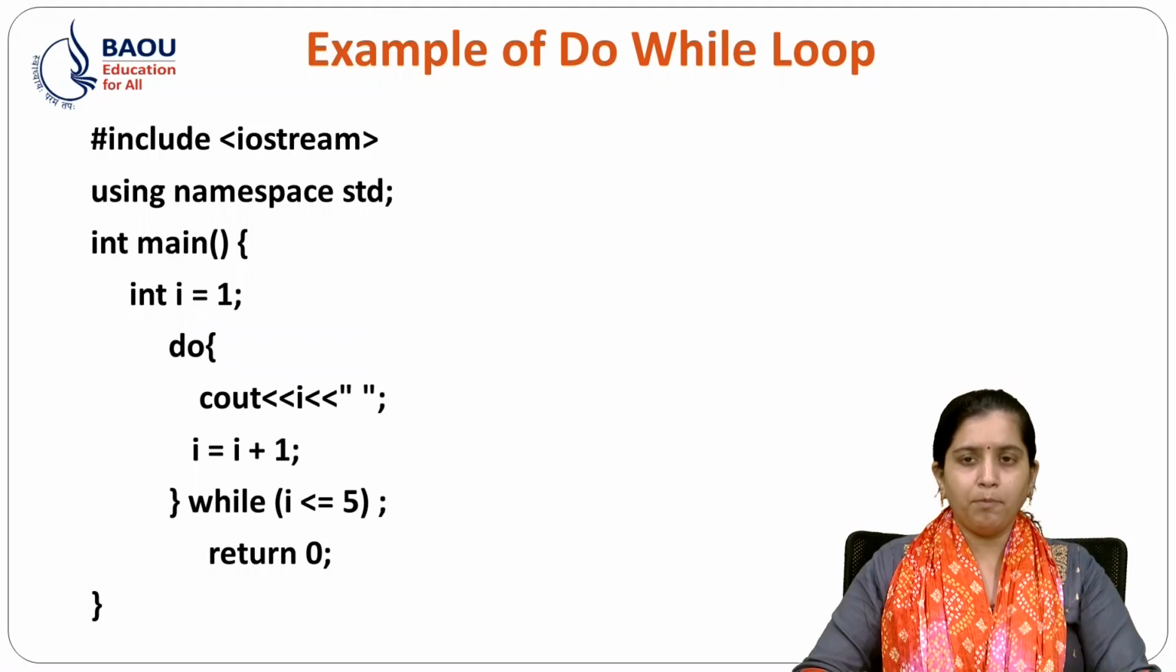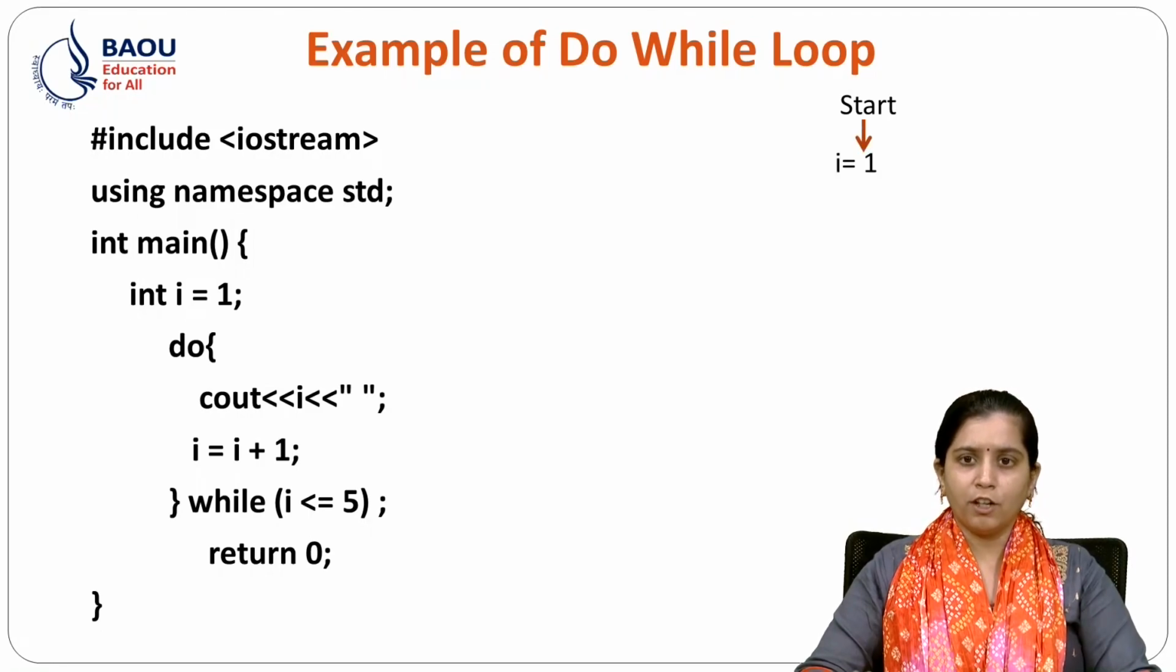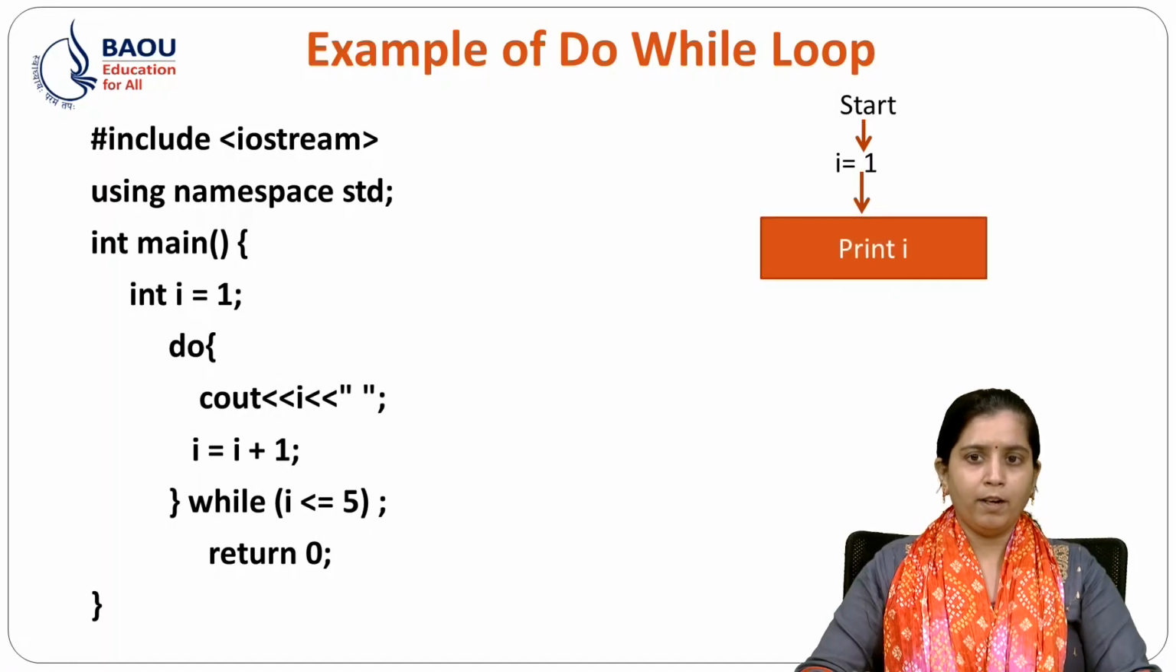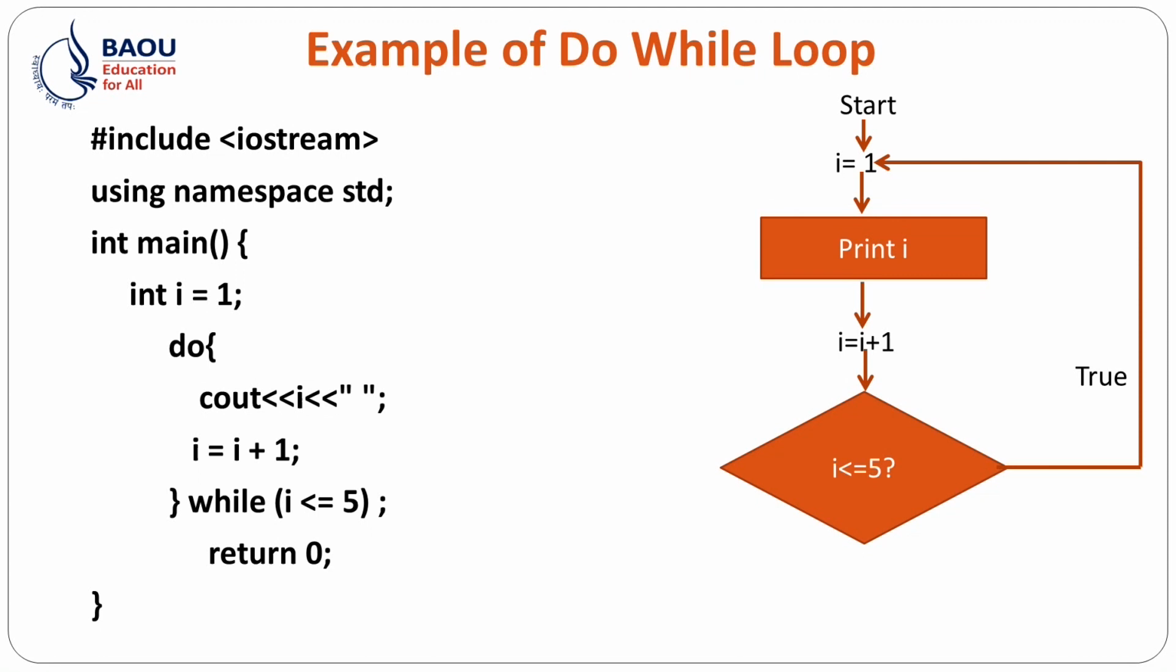So this is the example of a do while loop. First we will initialize our variable I with 1. After that, we will print our I variable, that is whichever value is there in I. After that, we will increment I by 1. And in the end, we will check whether I is less than or equal to 5 or not. So let's see this with our flowchart. First we will initialize I, that is 1, and print 1, and I plus 1. So first we will check that 1 is less than or equal to 5.